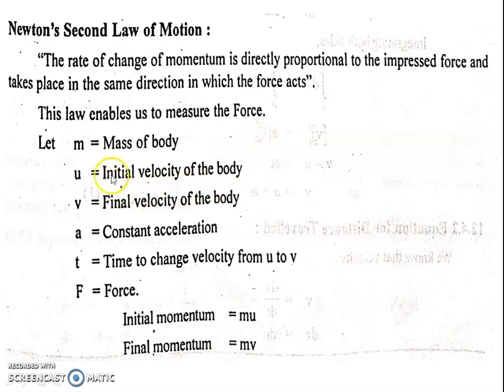Okay, m is the mass of the body, u is the initial velocity, v is the final velocity, a is the constant acceleration, t is the time taken to change velocity from u to v, and f is the force. Initial momentum is m multiplied by u. Final momentum is m into v.